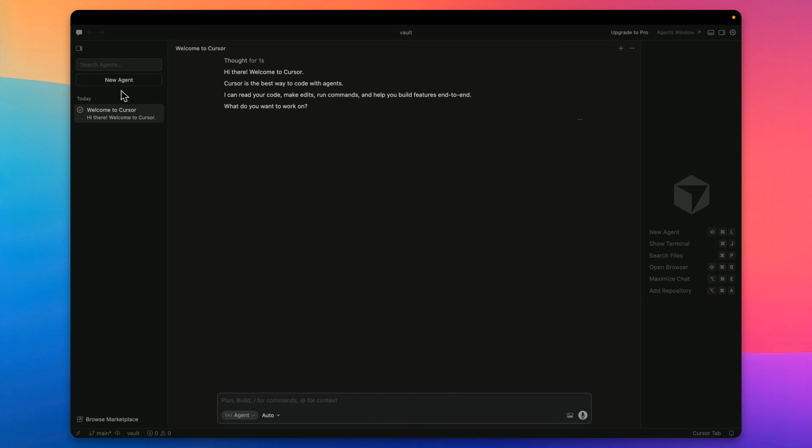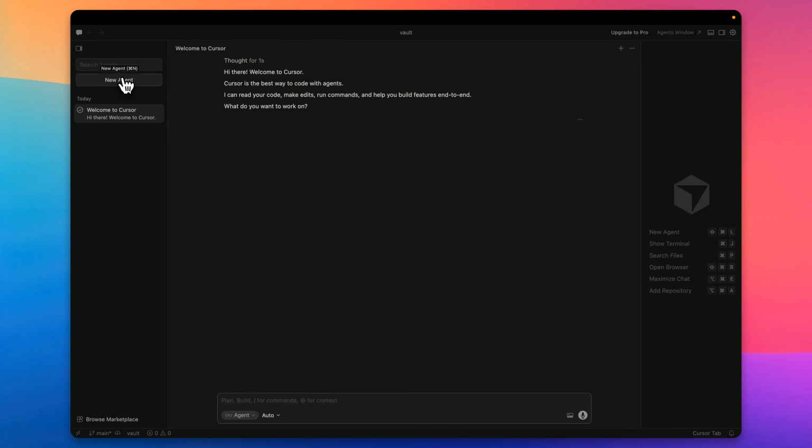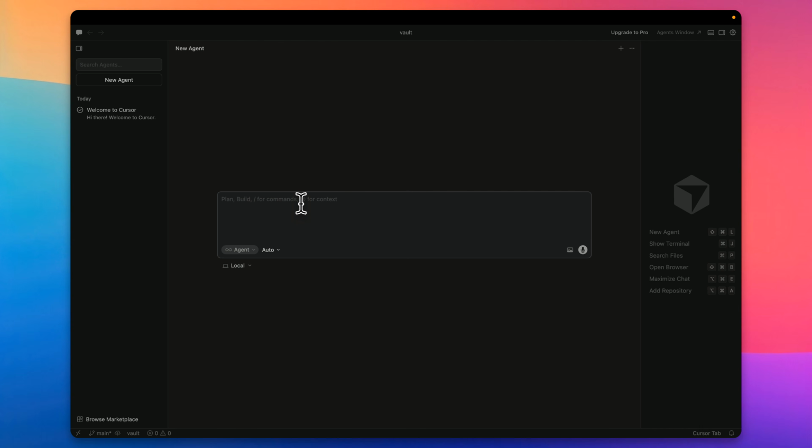So we've opened that up and now we are in the agent experience, in the Vault folder. You can clearly see this is the Vault folder right here. Out of all of these, I think Cursor so far seems to be the most compelling. Come in here, create a new agent, and give it that prompt, just like that. And this prompt is: review the business and taxes folder. Based on that, make recommendations.